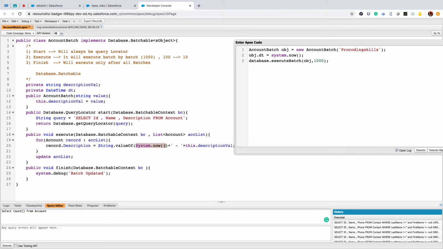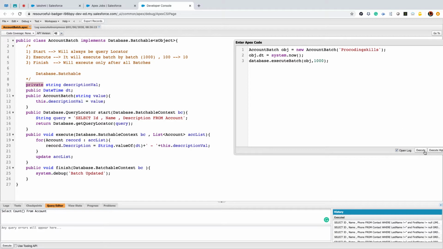Here I can say dt. So one thing I'm passing through the constructor, one thing I'm directly assigning through the object. Instead of private, I need to use public because I can't expose a private variable outside of a class. You can't access private variables, so it should be public.